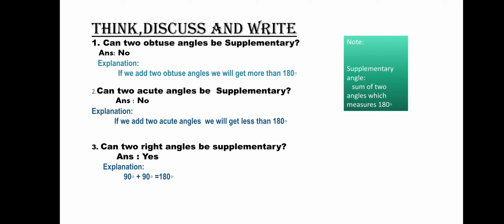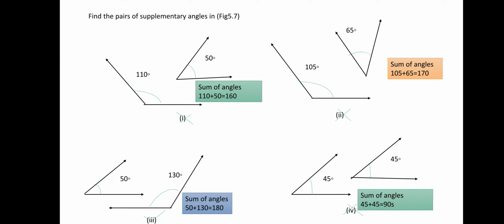Yes. How? One right angle is 90 degrees, then two right angles is 180, correct? So if you add two right angles, then we will get the supplementary. Yes. Find the pair of supplementary angles. So which two angles, if you add, give the supplementary angle, that means 180 degrees.